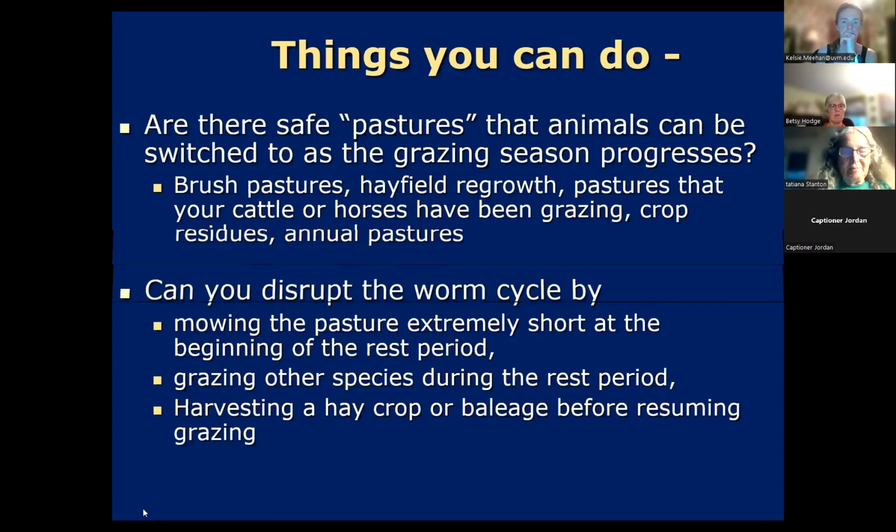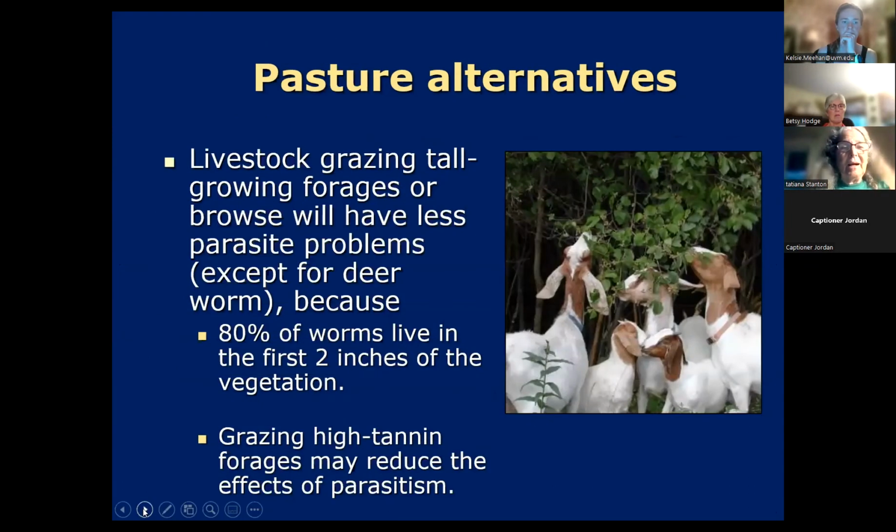And next, do you have some pasture alternatives you can go on to? So if I was in California or Texas, I would usually be saying, hey, can you get them out on the browse or the brush? But in the Northeast US, particularly in New York, but more and more in other states, we have a lot of problem with the deer worm, as we discussed last week.